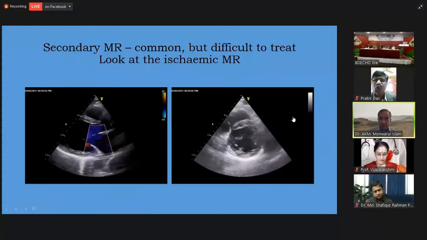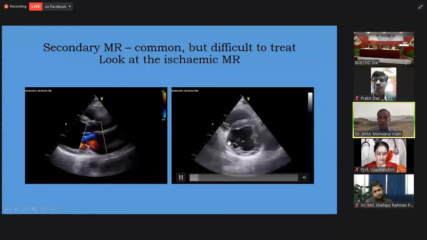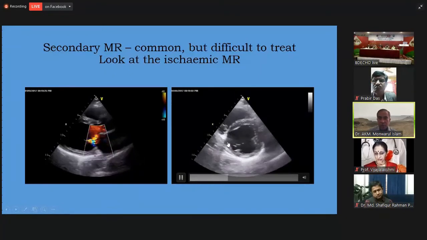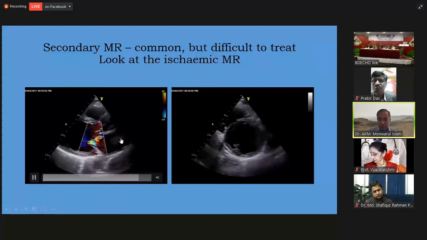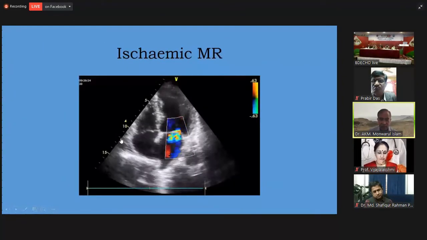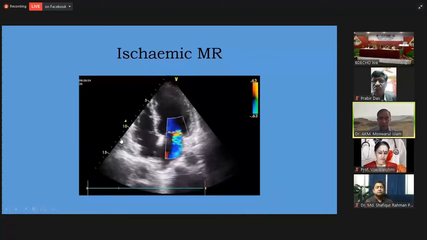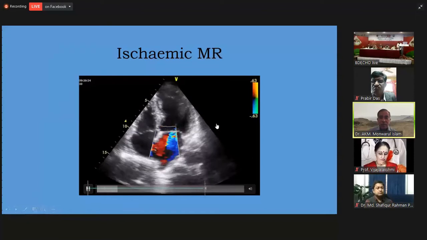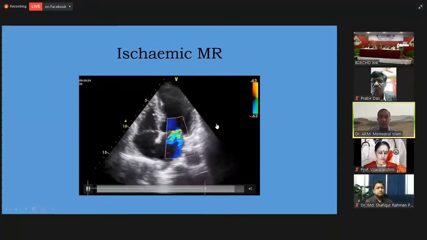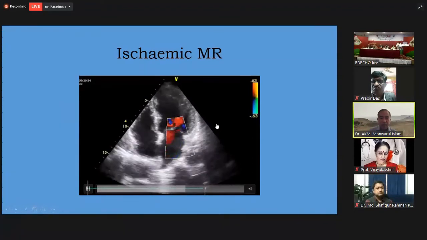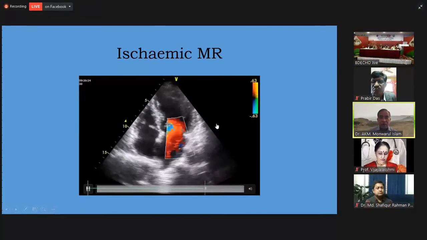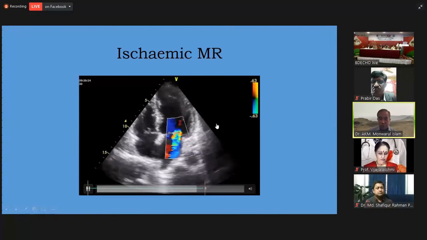Here is another example of secondary MR. This is due to a myocardial infarction affecting the posterior segment of the left ventricle, producing mitral regurgitation. This is a very common cause of mitral regurgitation, the ischemic MR. In this case there is hypokinesia or virtual akinesia affecting the lateral wall of the left ventricle, and because of this and the tethering effect of the myocardium, ultimately the MR is produced here.